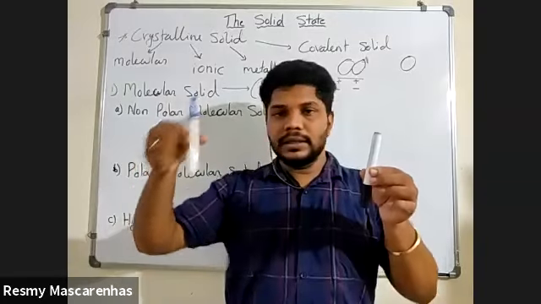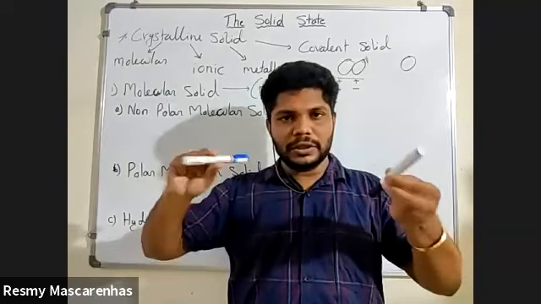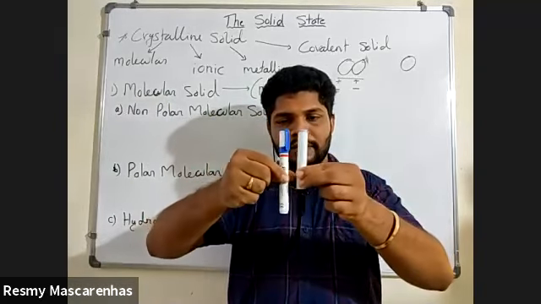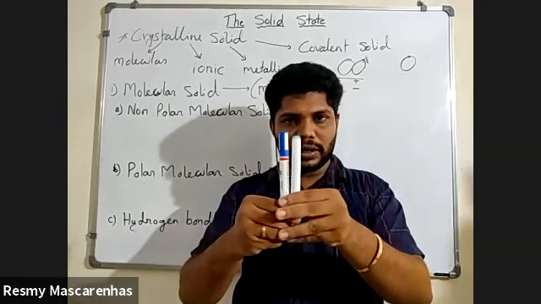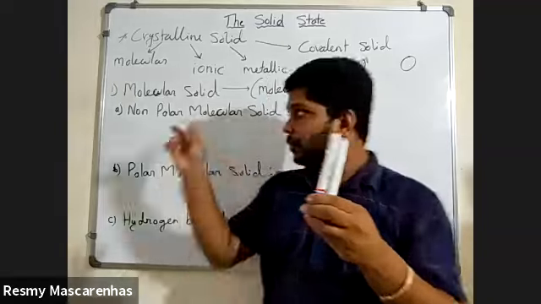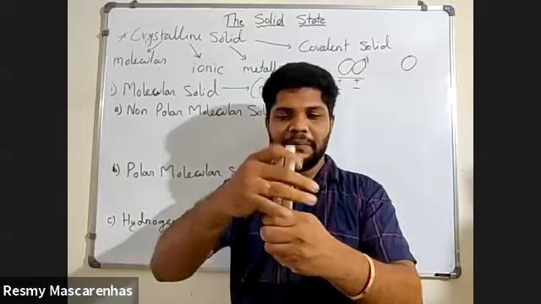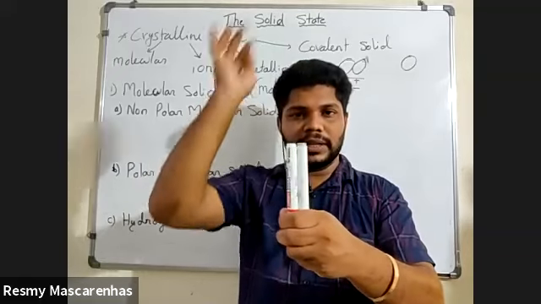So for a polar molecular solid, this is positive, this is negative, or this is positive, whatever, but two different poles, positive and negative. When they come together like this, the attraction will be very strong here. Yes or no? The molecular force will be even stronger as compared to this. Earlier I placed it like this, now I have to place it like this. So here this is positive, this is negative, or this is positive, this is negative.